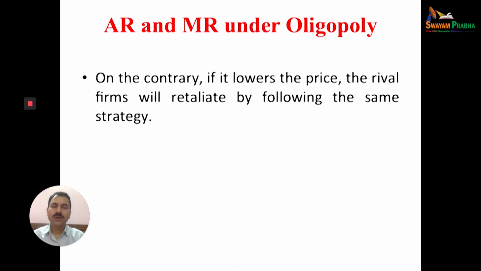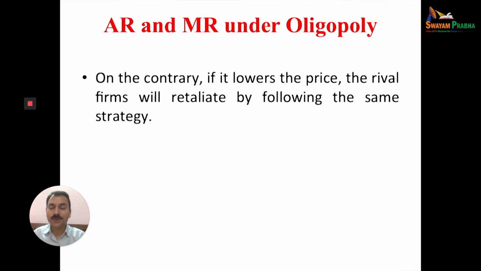If the firm increases the price of a product, the other firms will not follow that strategy. If firm A increases the price, then B, C, D, E will not increase the price. And the higher the price, the lower the demand. The firm which increases the price will be at a loss because demand will be low. But the other firms, because they did not increase the price, will be in profit. That's why after some time this firm will decrease the price.